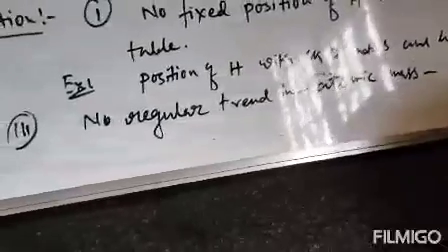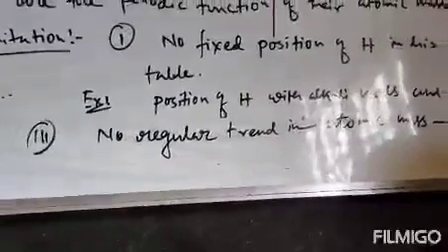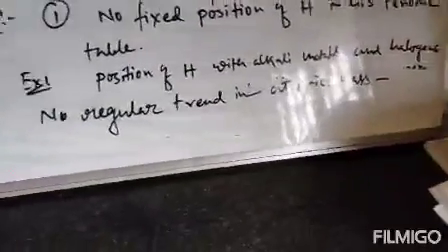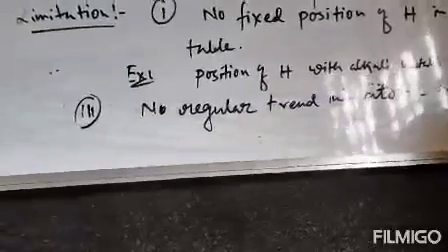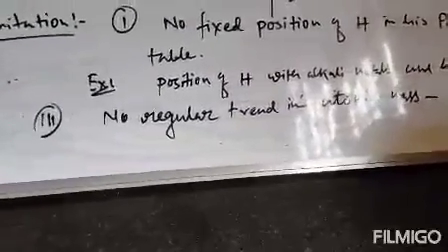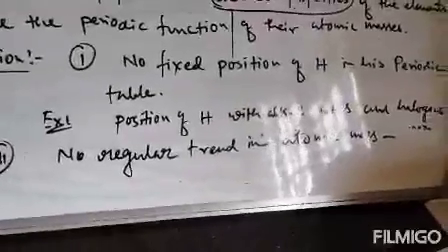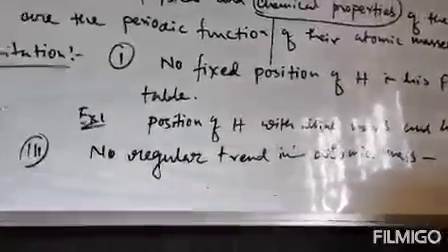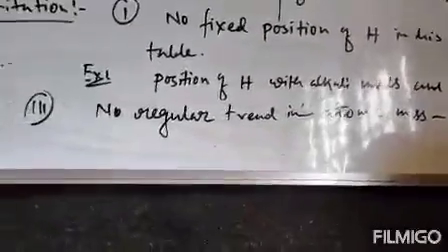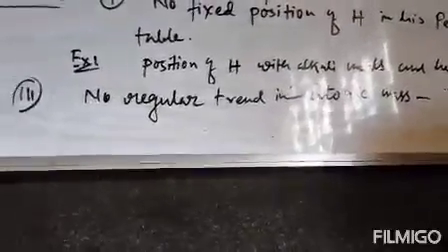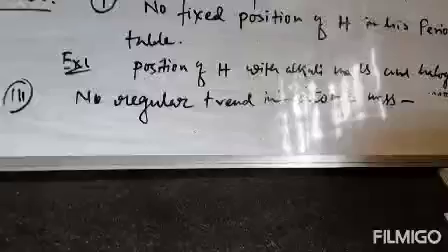Now, the position of some elements with lower atomic mass, they were arranged before elements with higher atomic mass. That is the irregularity. That is the irregularity in this atomic mass. So atomic mass was not regular in Mendeleev's periodic table.